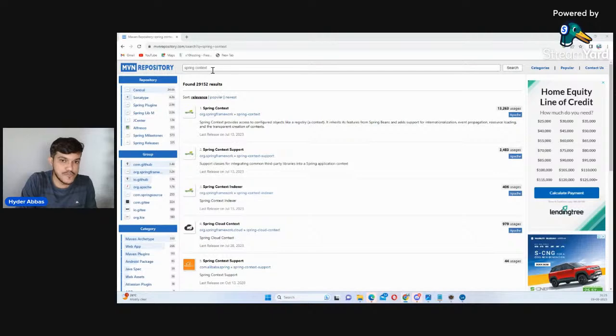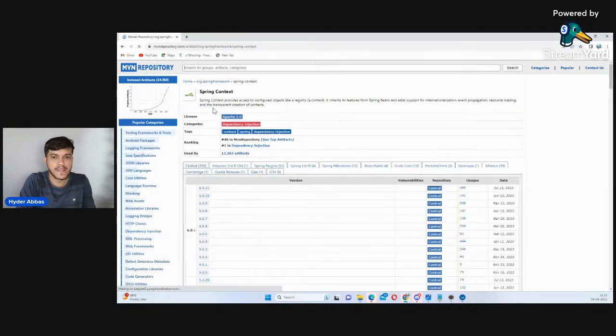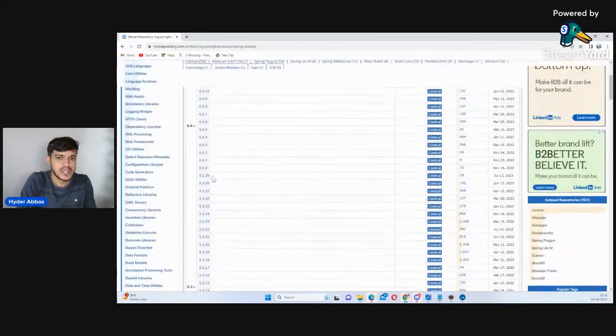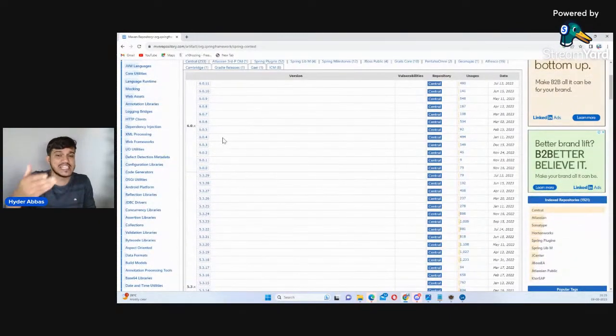So Spring context, if you search, the first option will be there. All the versions of Spring will be there. If you use newer versions of Spring from Spring 6, many of the classes which were deprecated back then have been completely removed. Example, XML path resource. There are some classes which you could still use back then, even after the deprecation. I will practically show that here. But after Spring 6 came, you cannot even use those classes. It's out of the deprecation also.